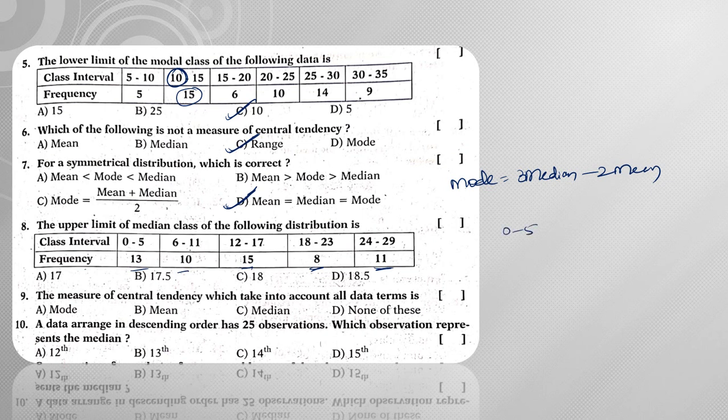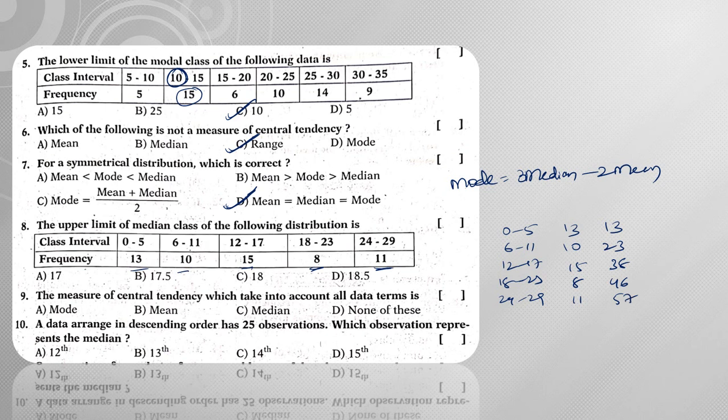Understood? So 0 to 5, 6 to 11, 12 to 17, 18 to 23 and 24 to 29. These are the class intervals. Next, the frequencies are 13, 10, 15, 8 and 11. If I take cumulative frequencies: 13, 23, 38, 46, 57.